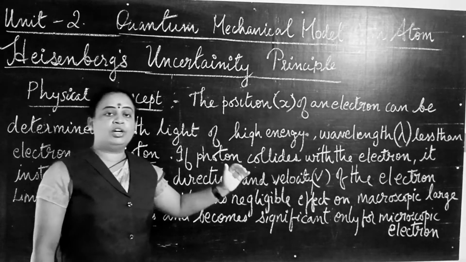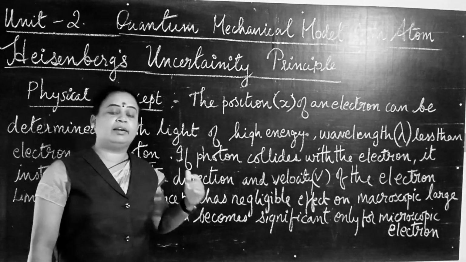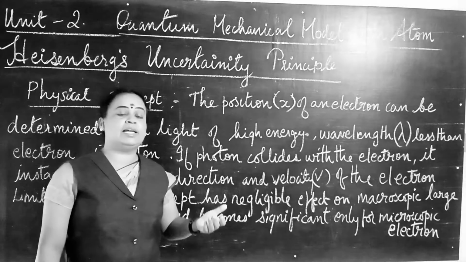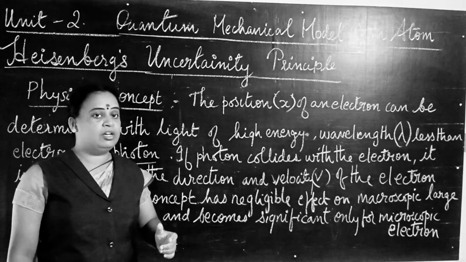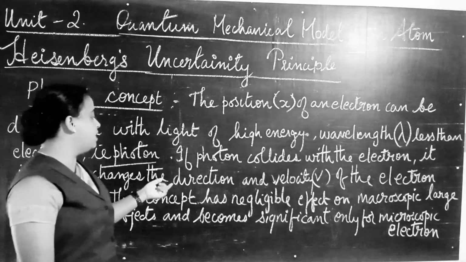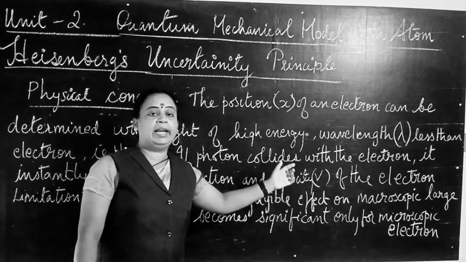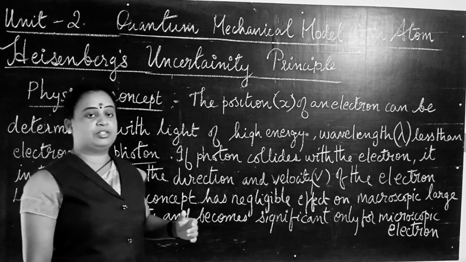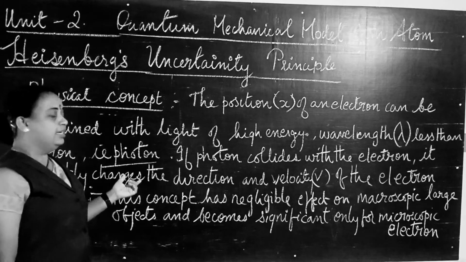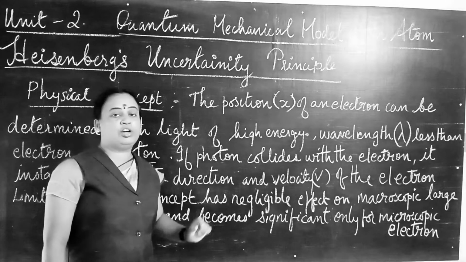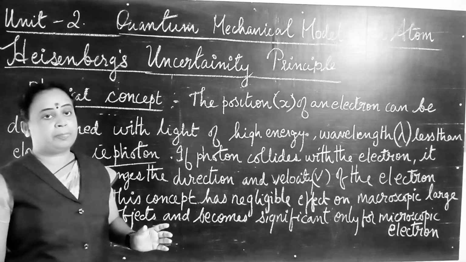The position of the electron can be determined by using light of high energy and a wavelength less than that of the electron wavelength. That light of high energy is called a photon. So when this photon collides on the electron, the photon will change the direction and velocity of the electron.